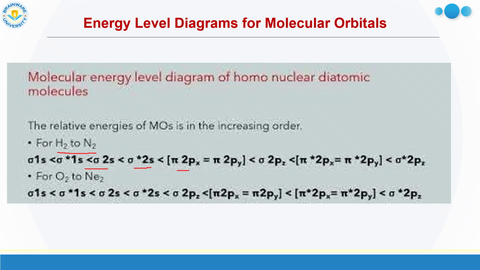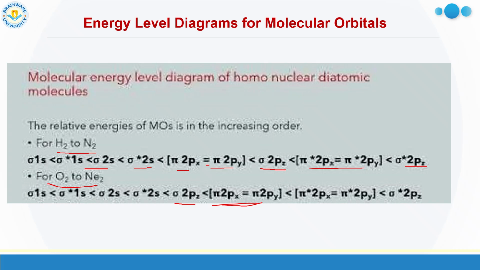After that there come the pi orbitals, both are degenerate, having the same energy, so equal energy, then sigma 2pz, then pi star, then sigma star. For oxygen to neon, that is oxygen, fluorine, neon, those have a similar energy diagram. What is different? All are the same, the only difference is, as I said, that sigma becomes lower than pi. So here sigma is lower and pi are of higher energy. This type of MO diagram is followed for oxygen, fluorine and Ne2, neon.